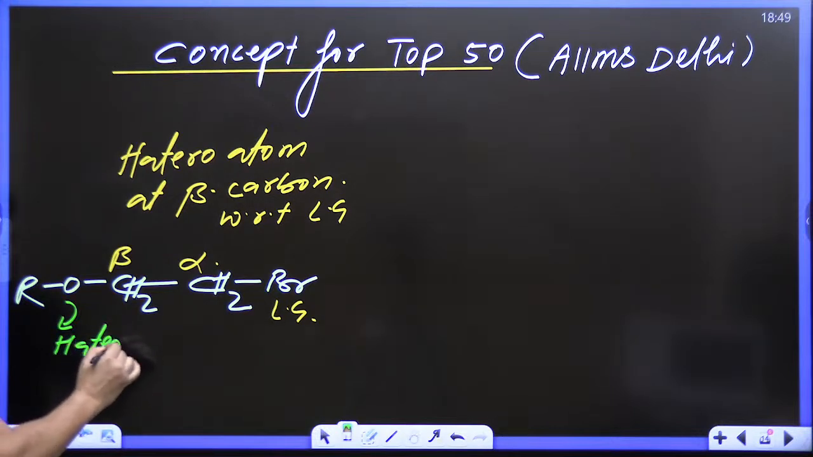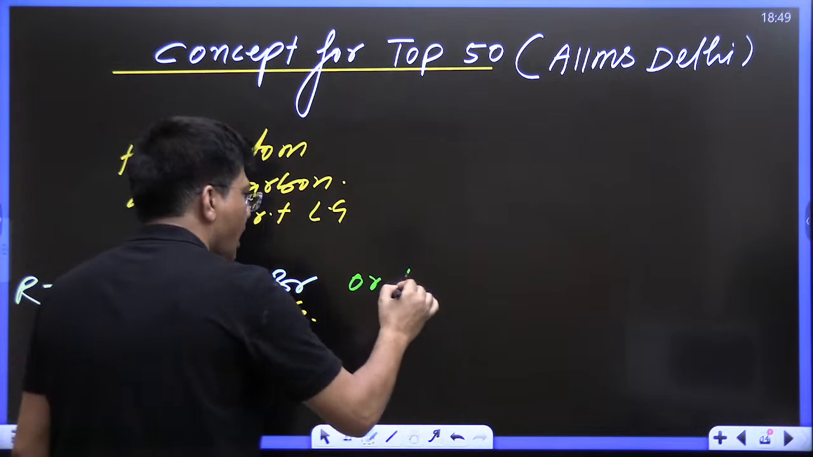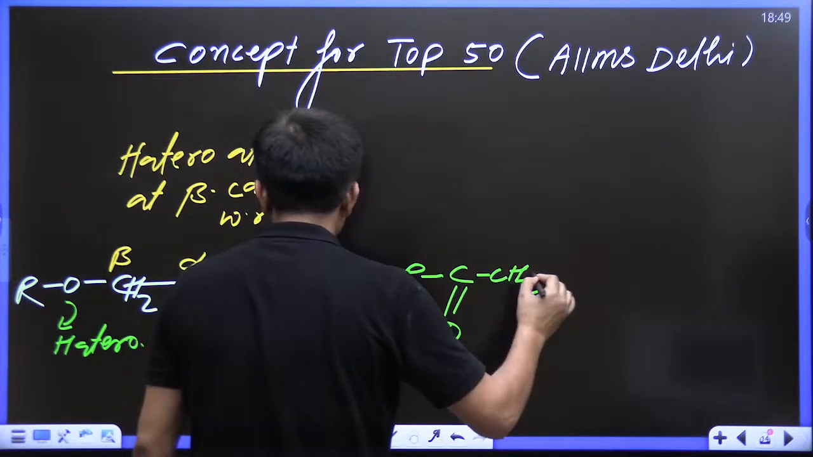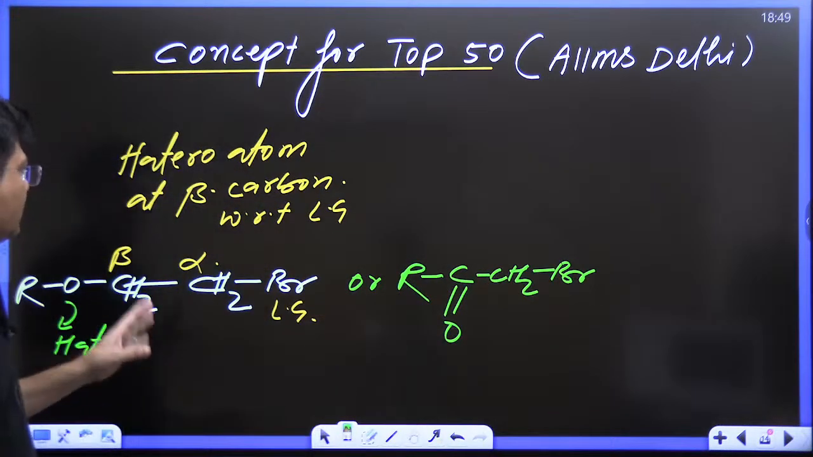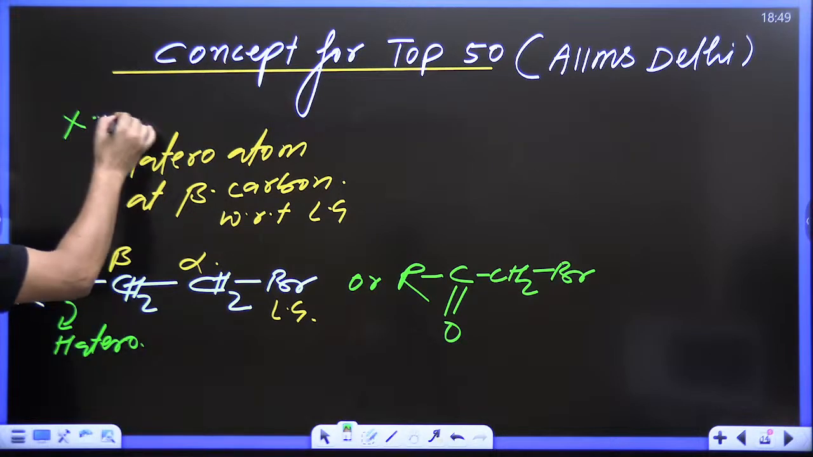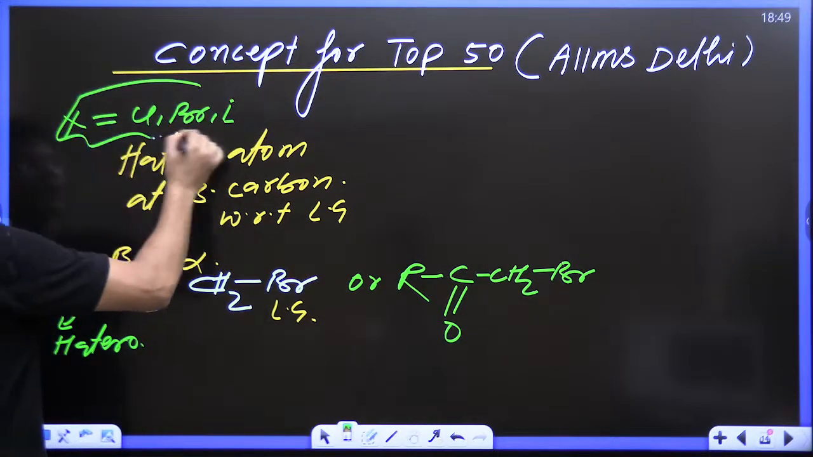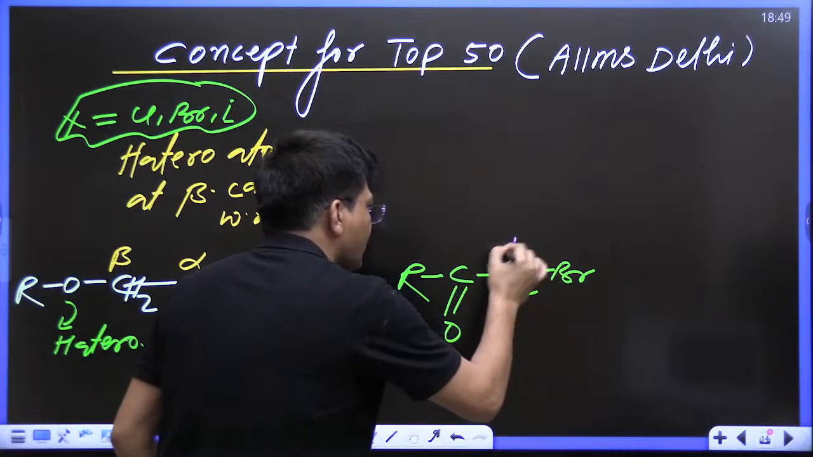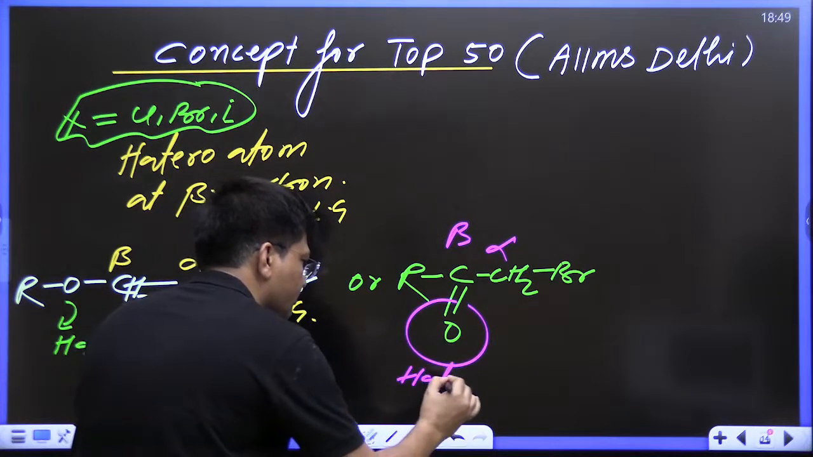It can be given like this, or it can be given like this. See, R C double bond O CH2 Br. It can be Br, Cl, but can't be fluorine. X can be chloride, bromide, iodide. Why can't it be fluoride? I will let you know why not fluoride. Now see, this is the alpha carbon, this is the beta carbon, and this is the heteroatom, kids.